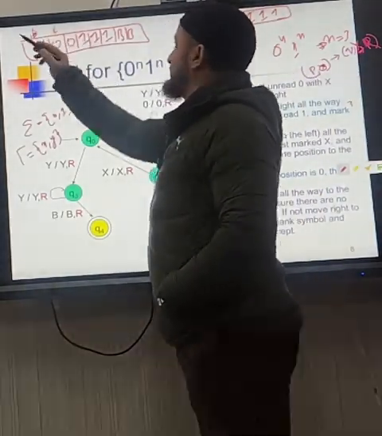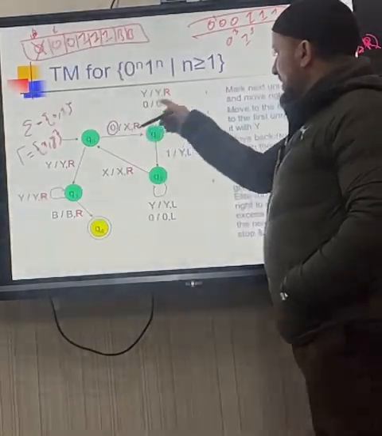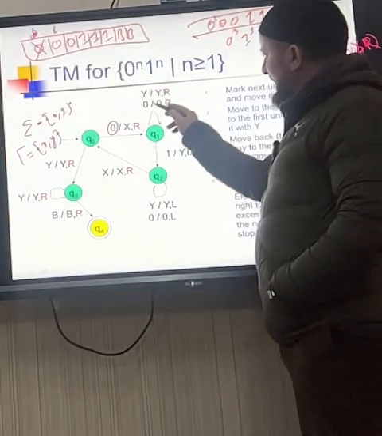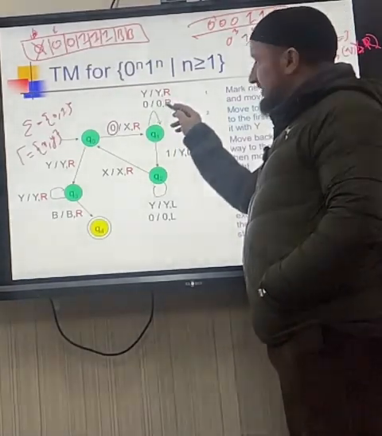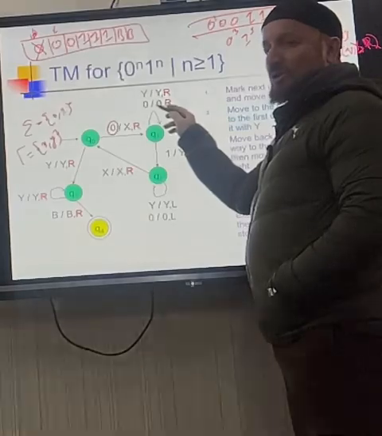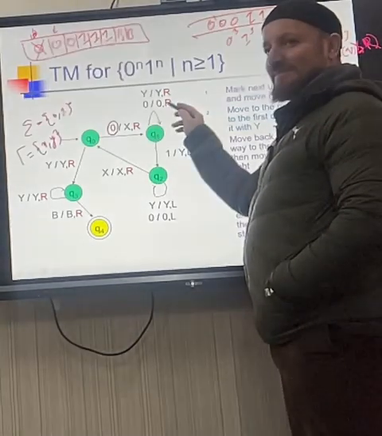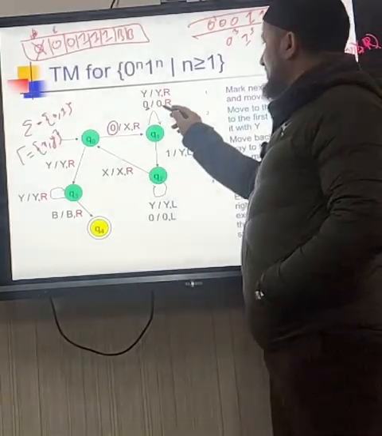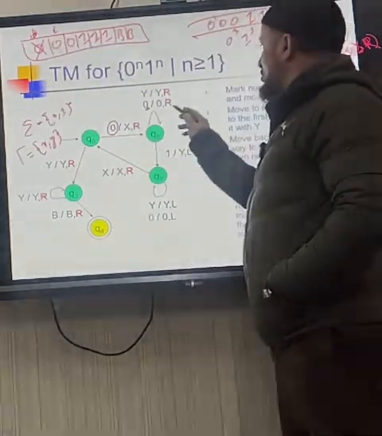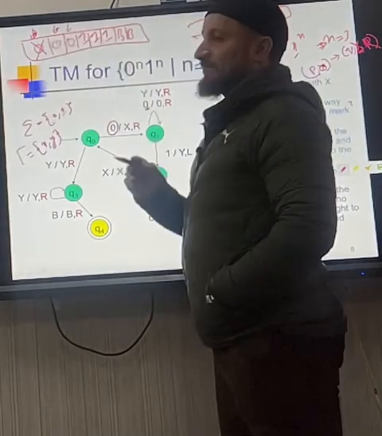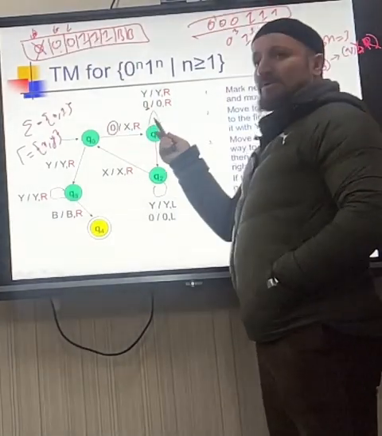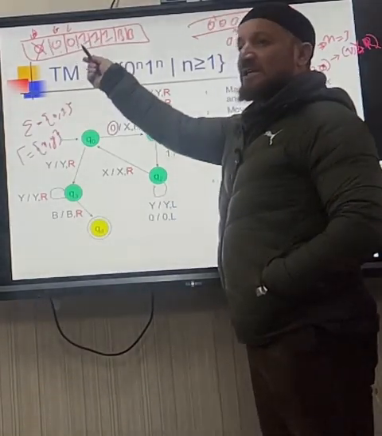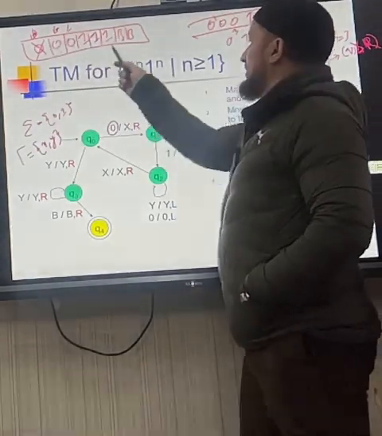My tape head is here now. If there is a 1, that is a different story. But if it is 0, I don't change it, but move right. I am reading 0, no change, and the tape head goes here. This will continue in a loop until all the zeros are finished.